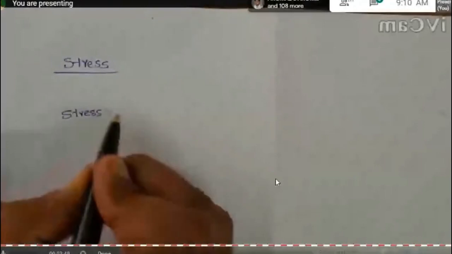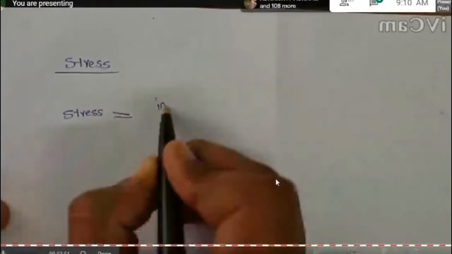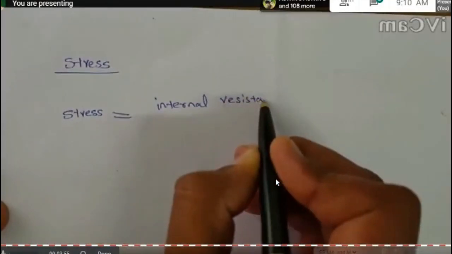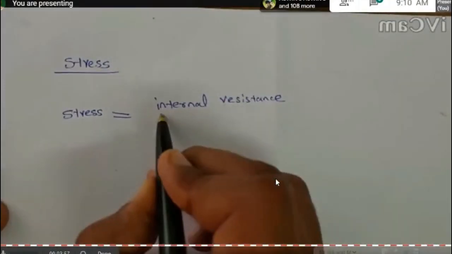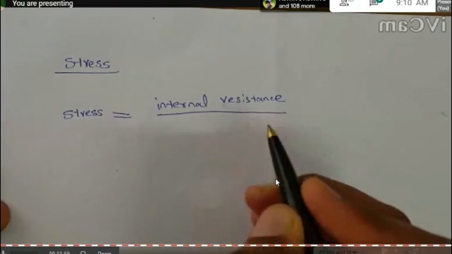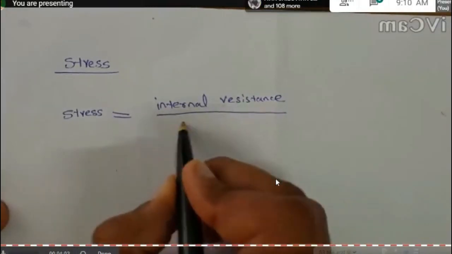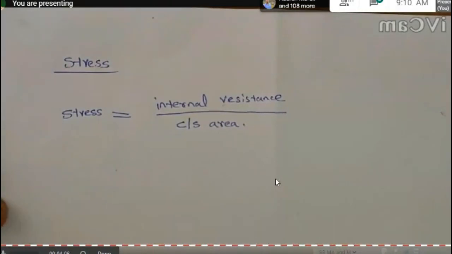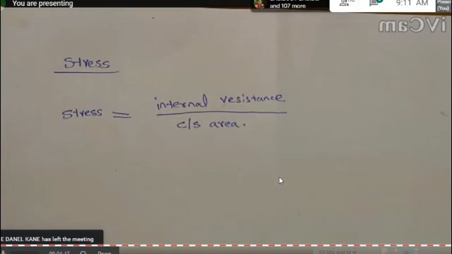So the stress is equal to the internal resistance offered by a body against external load per cross-section area. This is equal to stress. And actually, this internal resistance resists the deformation of a body against external force.